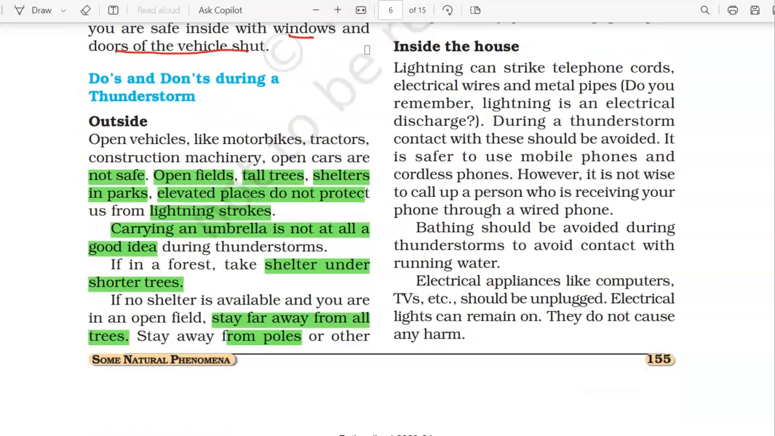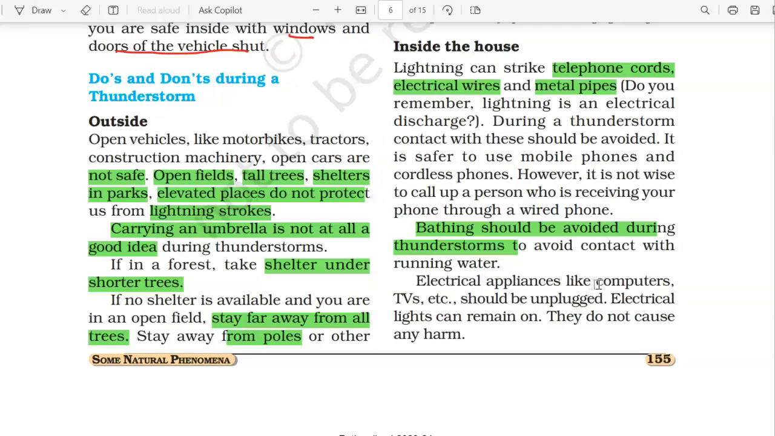Now let us see what precautions you need to take when you are inside the house. Lightning can strike telephone cords. It can strike electric wires and metal pipes. So just remember, stay away from electrical devices. Cordless ones you can use, wireless ones you can use, but other than that, any wired devices, just stay away from them. Bathing should be avoided during a thunderstorm to avoid any contact with running water.